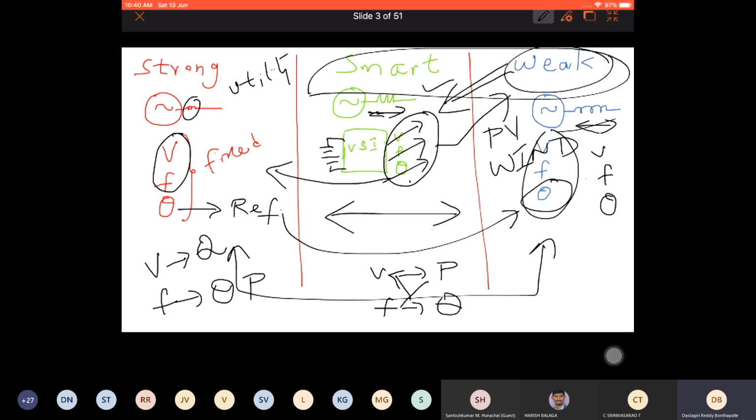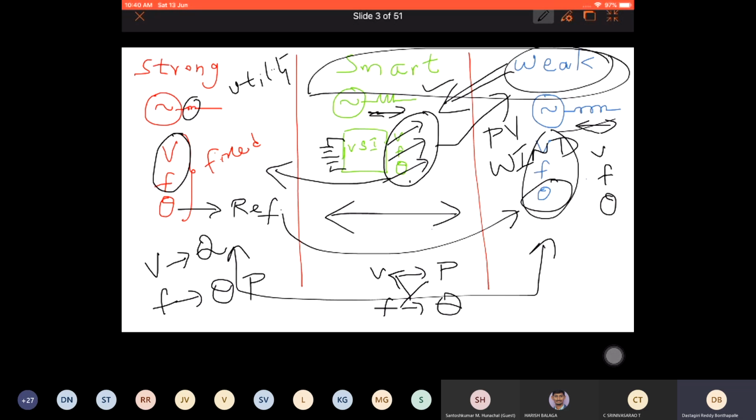So the relation changes. When you want to integrate with the strong grid or weak grid, you need to understand this. If you want to adjust voltage, you have to adjust reactive power compensation. If you want to adjust frequency, then you have to control your active power injection. But when it comes to a source which is resistive in nature, I mean a source in series with a resistance, then both your P and Q are linked to voltage alone. Both your P and Q are linked to voltage alone.